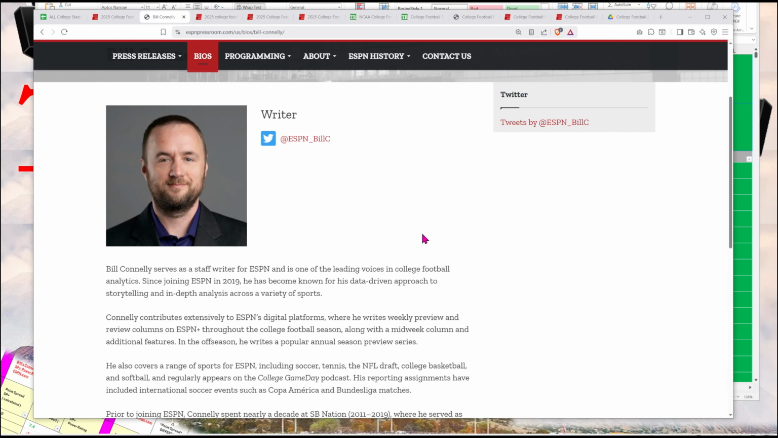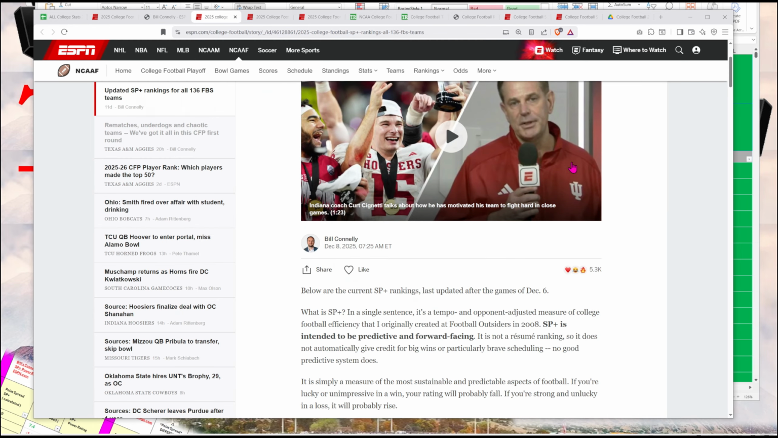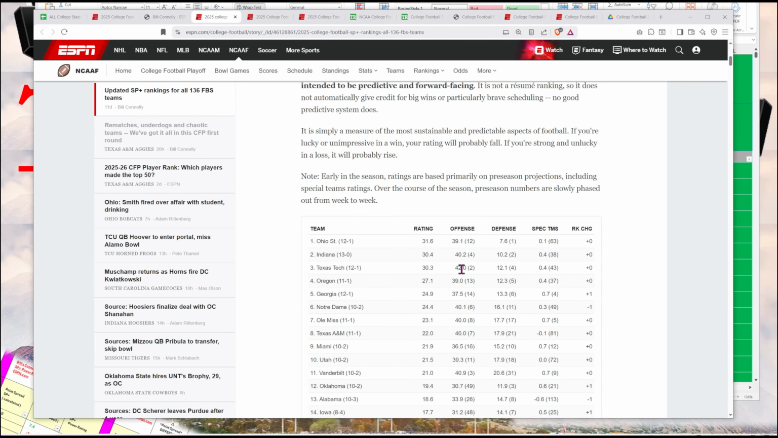So the second power rating is from Bill Connelly, and he is a sports analytics expert, and he joined ESPN in 2019. He has his own separate power rating, separate from the FPI, which he calls the SP Plus rankings. Bill Connelly states that the SP Plus is a predictive and forward-facing power rating. So all these power ratings you can use to create point spreads. You can calculate your own point spreads.